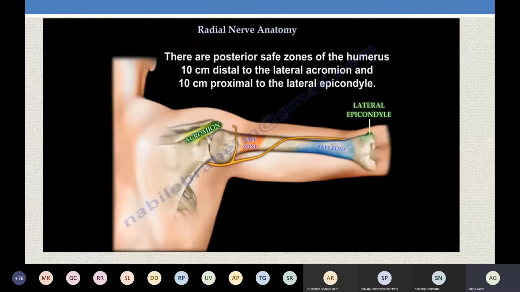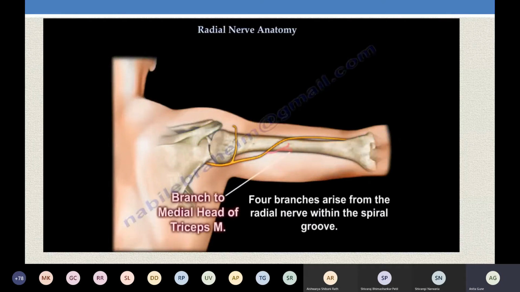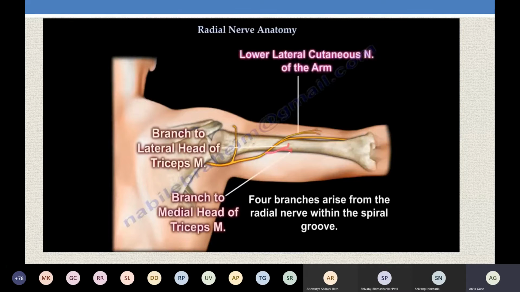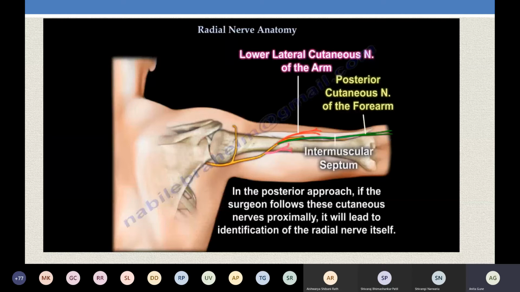So, if you see, the surgical neck of the humerus has the axillary nerve. The spiral groove has the radial nerve. So in the humerus, the upper, middle third and the lower are the safest areas. In the spiral groove, it is supplying the lateral head of the triceps. It is supplying the medial head of the triceps, which goes and supplies the anconeus. We have seen it gives cutaneous branches, that is the lower lateral cutaneous nerve of the arm and the posterior cutaneous nerve of the forearm in the spiral groove, right?